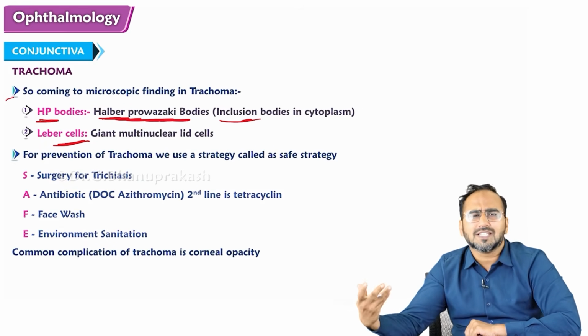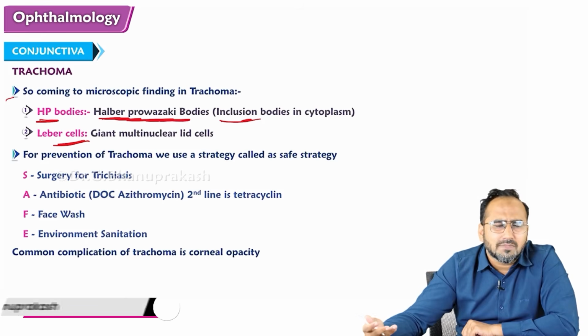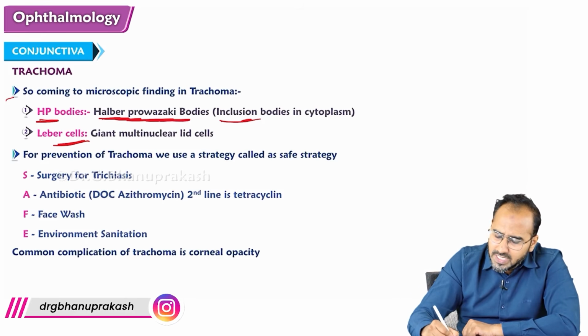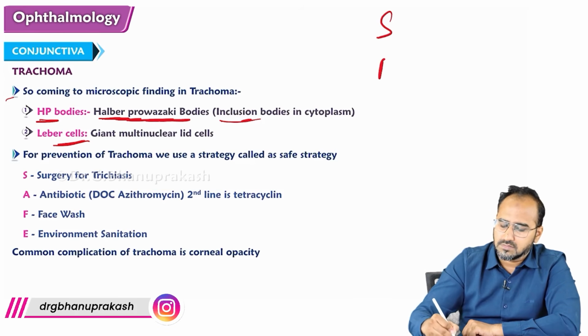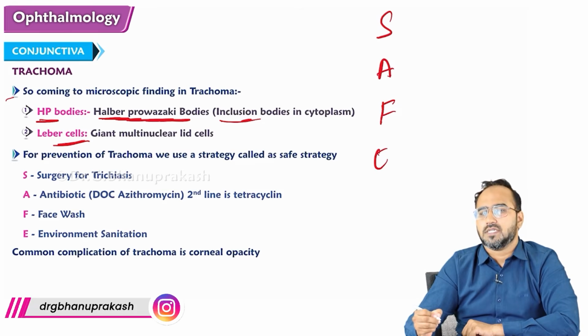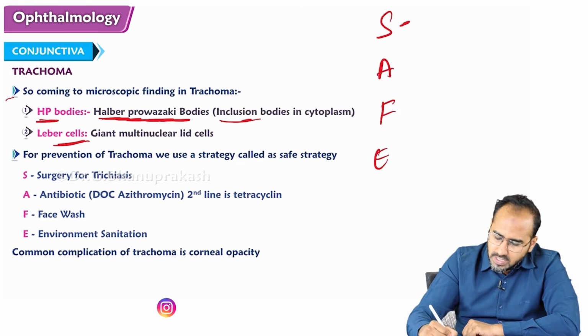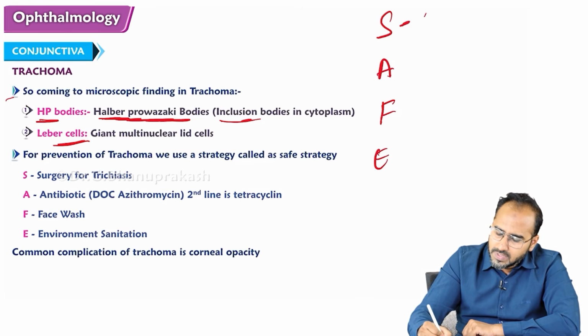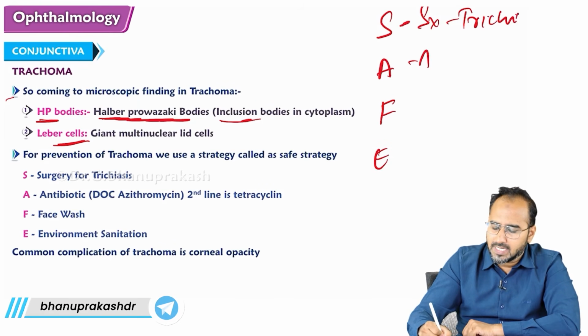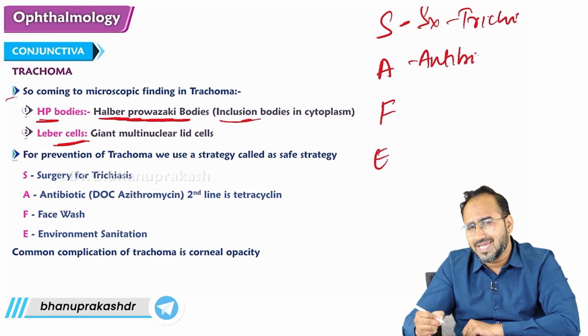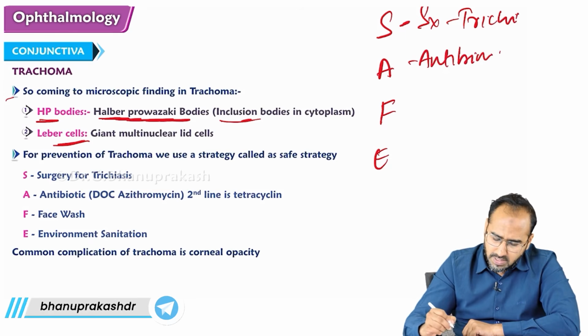WHO has also given a strategy to prevent and manage trachoma, called the SAFE strategy. S stands for surgery done for trichiasis. A stands for antibiotic. The antibiotic drug of choice is azithromycin.